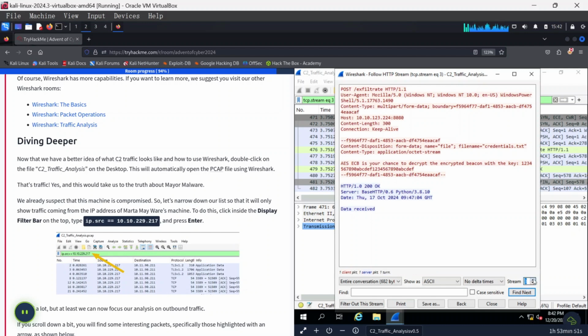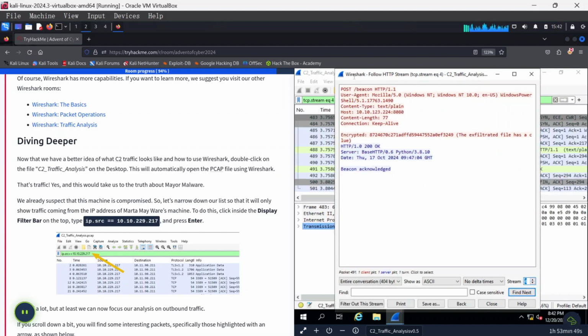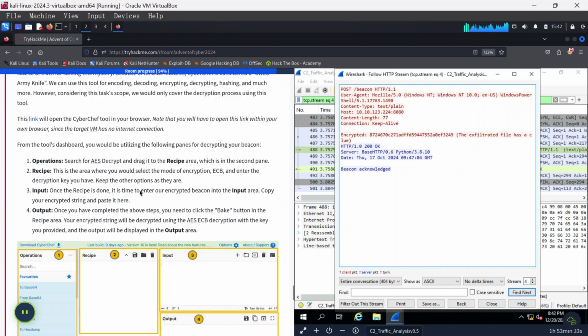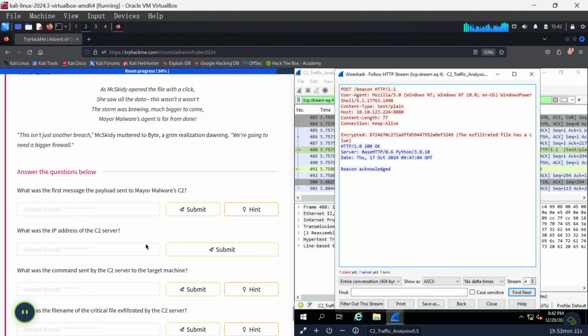And then if we go over to the next stream here, you're going to see the beacon. Now, this beacon is more or less where we can see the encrypted file that we might want to decrypt later. Now with that being said, let's quickly go over to answer the questions with what information we have. You can read more on all this later.